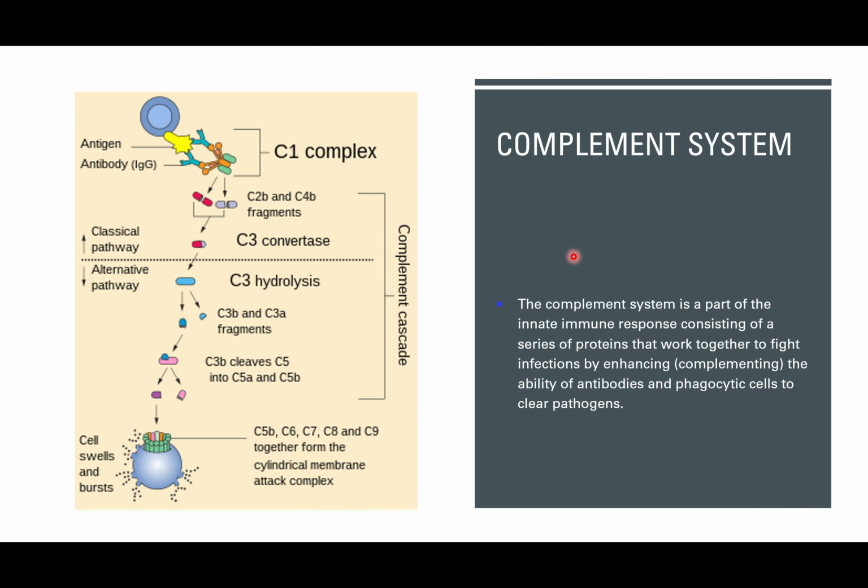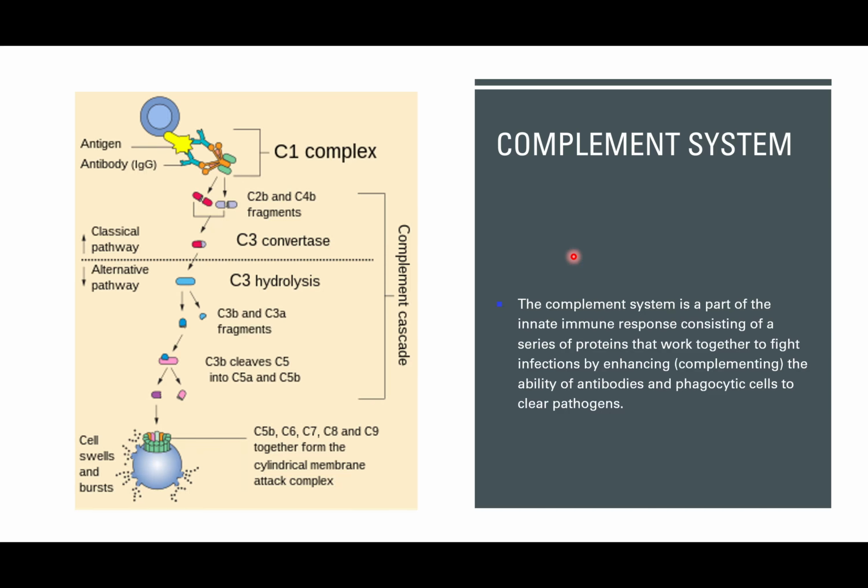Okay, so the complement system. We're asked to look at the complement system, and it is important to note that the complement system is part of our general innate immune system. It's a series of proteins that work together to fight infections by enhancing, or complementing, the ability of antibodies and phagocytic cells to clear pathogens.